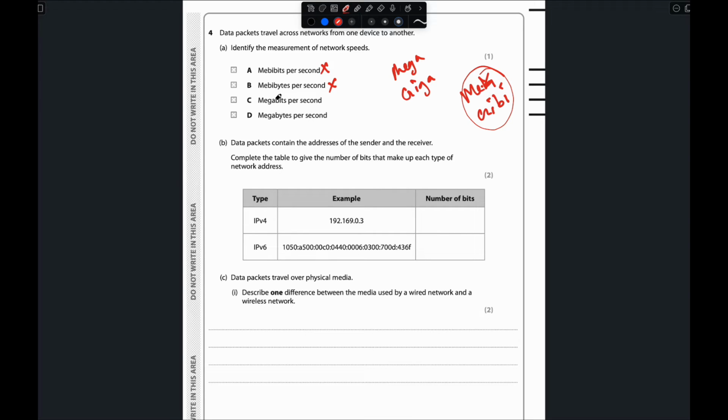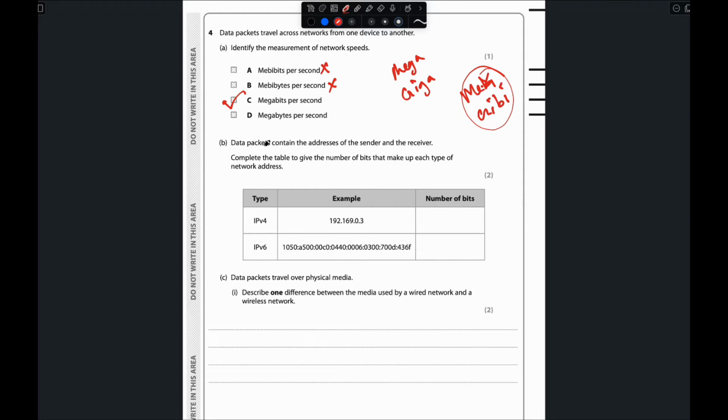When it comes to these two, megabits per second and megabytes per second, for megabits per second, mega is used for speed, it's correct, but here mega is also used for speed. This one is correct. Now come to the difference between bits and bytes. So the thing is that bits can be measured per second, whereas bytes per second cannot be measured. So that's why the answer will be question number C.